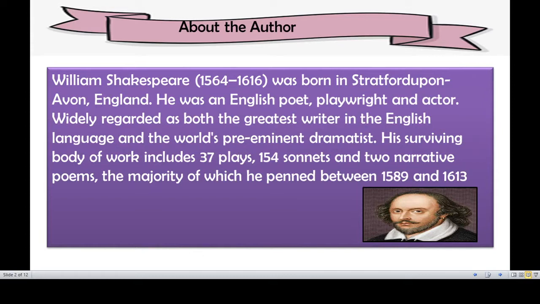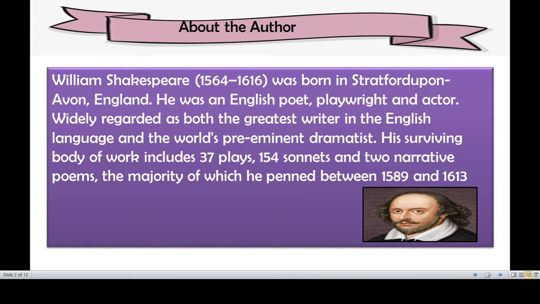William Shakespeare is a great dramatist. His surviving body of work includes that he wrote 37 plays and sonnets. How many sonnets did he write? 154 sonnets and two narrative poems also.